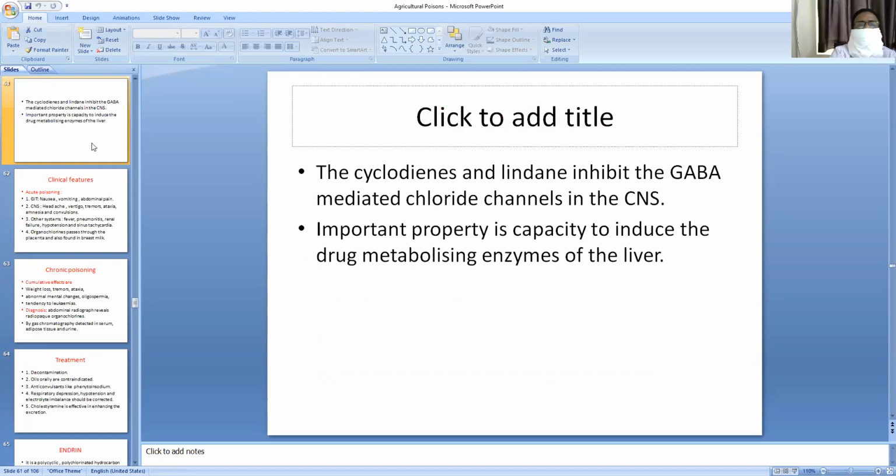These are the 2 main points of action of the chlorinated hydrocarbons. The cyclodienes and lindane inhibit the GABA-mediated chloride channels in the central nervous system. An important property is the capacity to induce the drug metabolizing enzymes of the liver. Organochlorines have the capacity to induce the drug metabolizing enzymes in the liver.